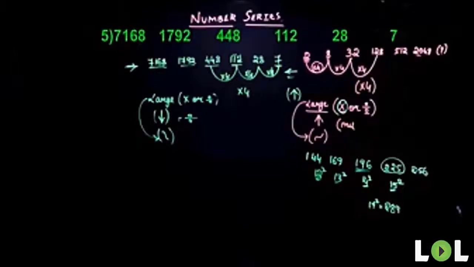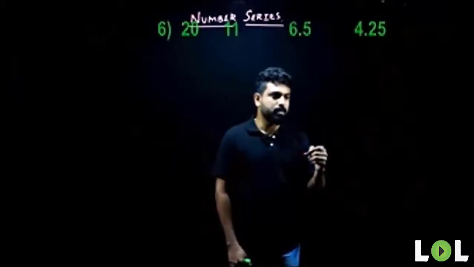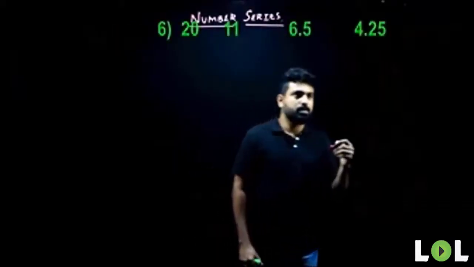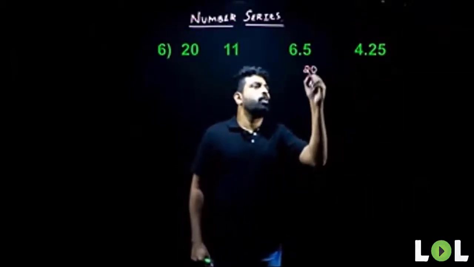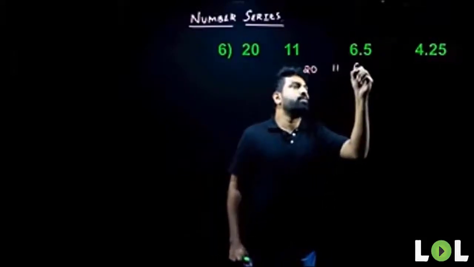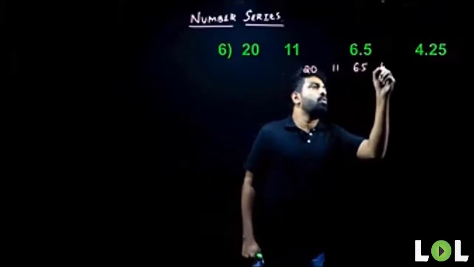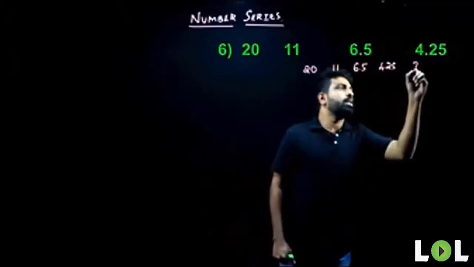What's the next question here? Next question goes like this. Next question here is 20, 11, 6.5, 4.25, and then a question mark.